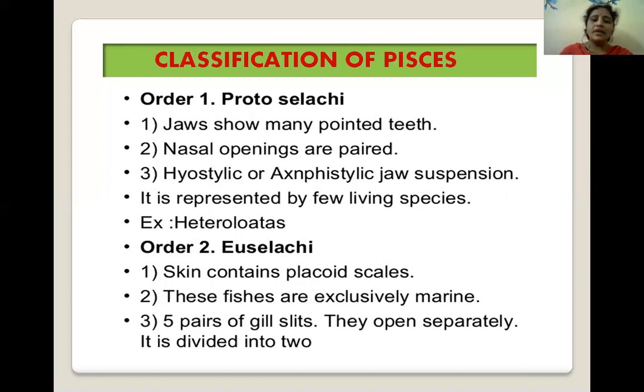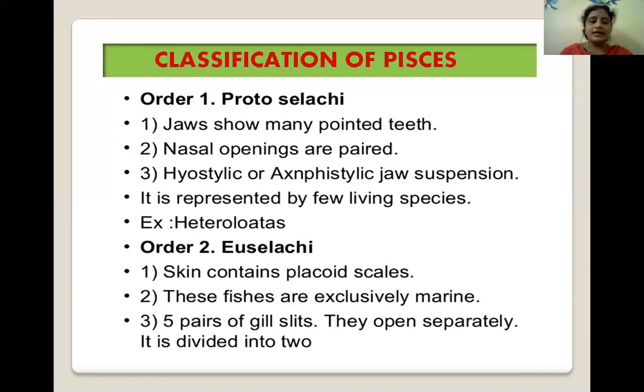The order Protoselachii shows jaws with many pointed teeth. Nasal openings are paired. Holostylic or amphistylic jaw suspension is present in these animals. It is represented by a few living species. The only example included in this order is Heterodontus. The second order is Euselachii.